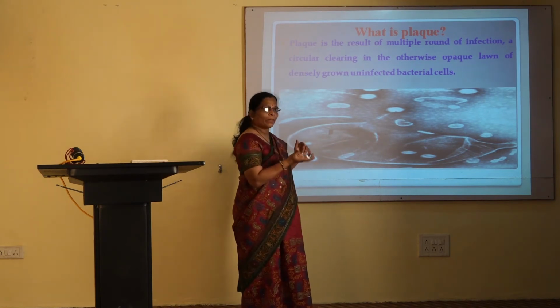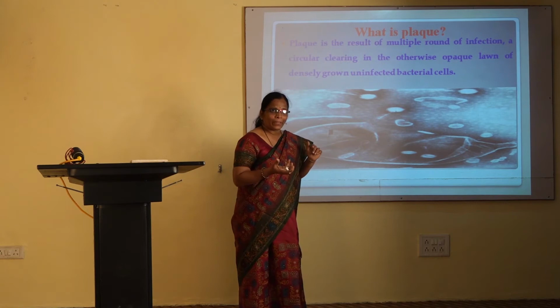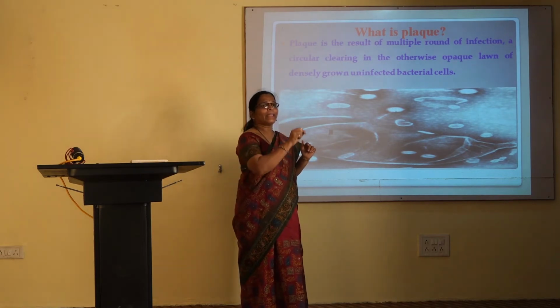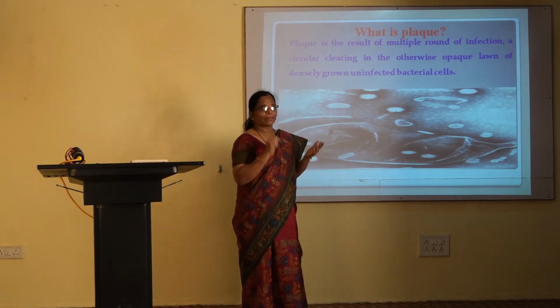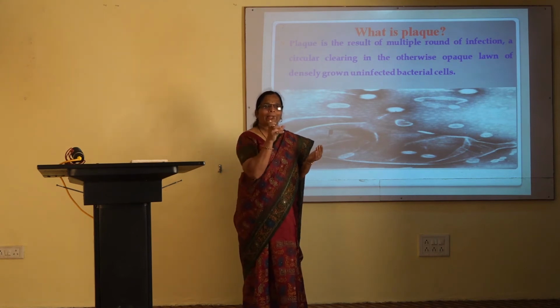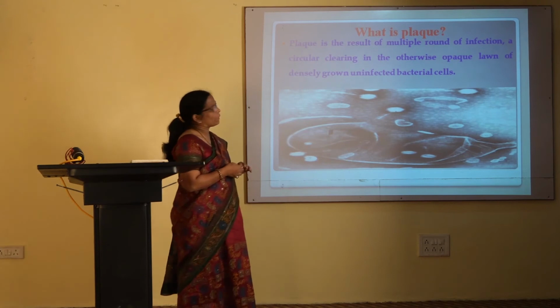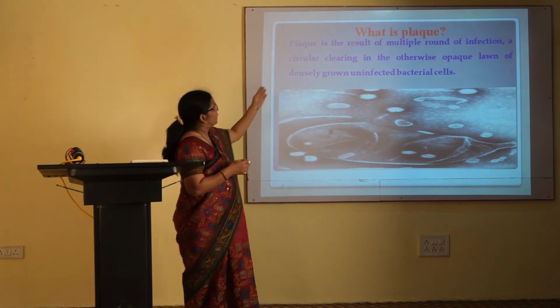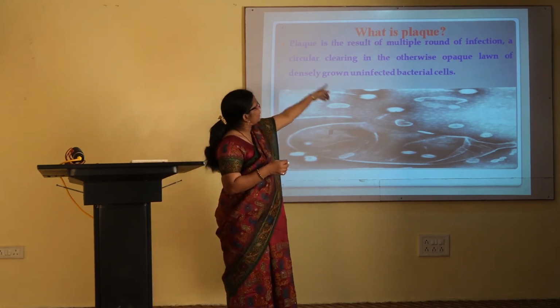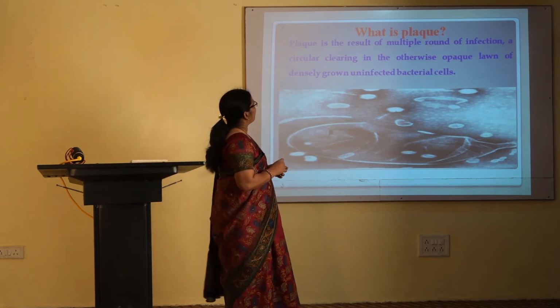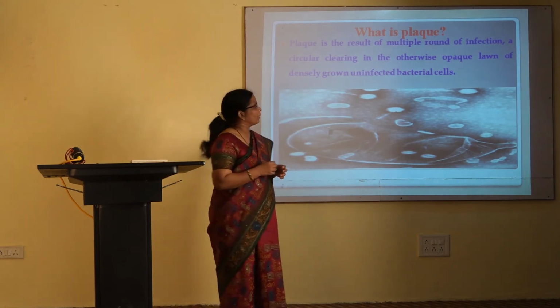So after a particular time period, you find a clear area on a plate after performing the double agar layer plaque assay technique, and that clear area is nothing but a plaque. So a plaque is the result of multiple rounds of infection, a clear circular clearing in the otherwise opaque lawn of densely grown uninfected bacterial cells.